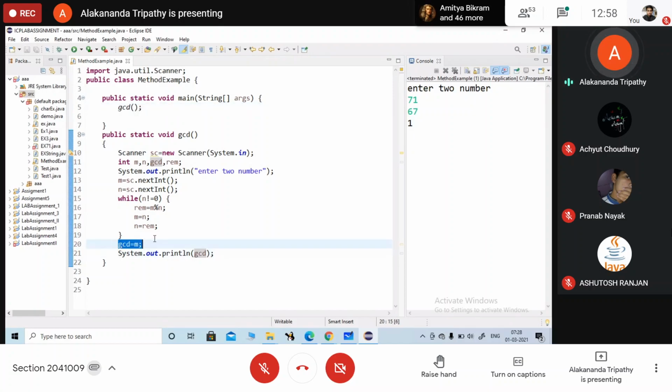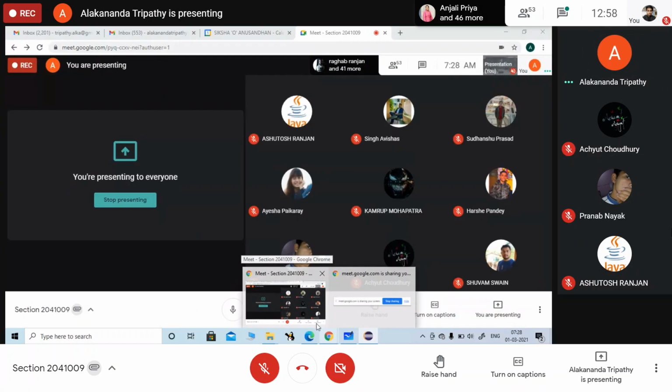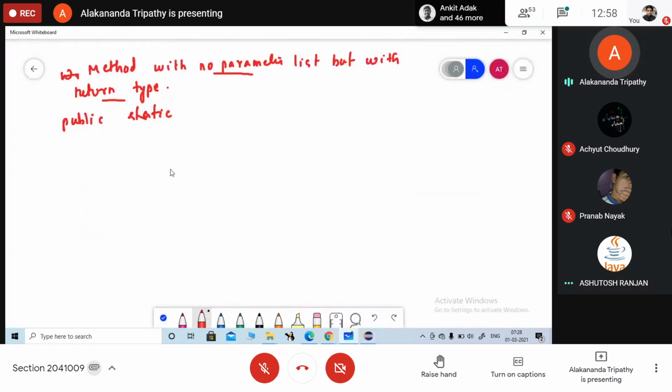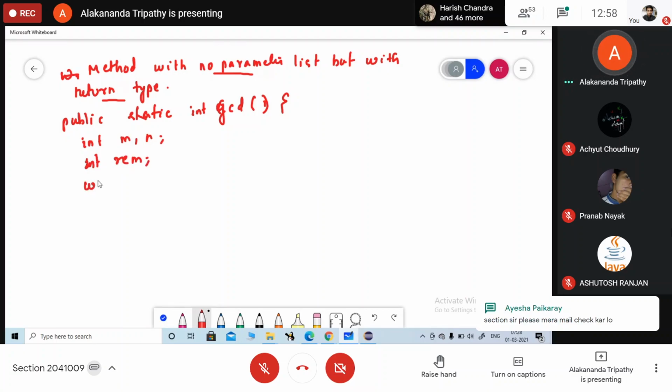Main method में वो GCD return करेगा. So what will be the return type of the method? What is the return type of the method? int. int GCD, okay, int m comma n, int remainder. So here